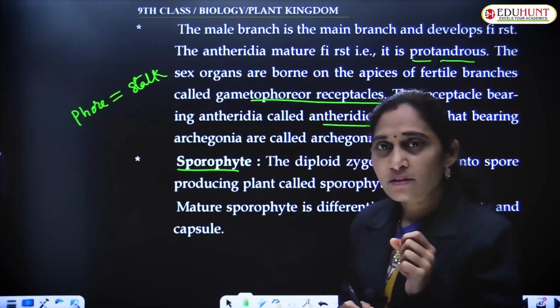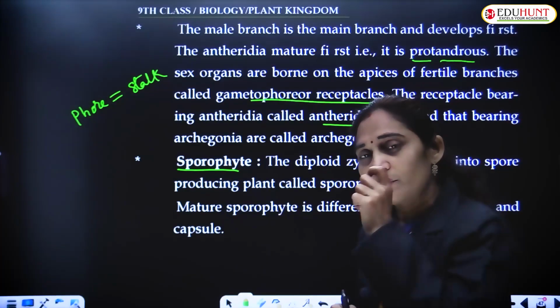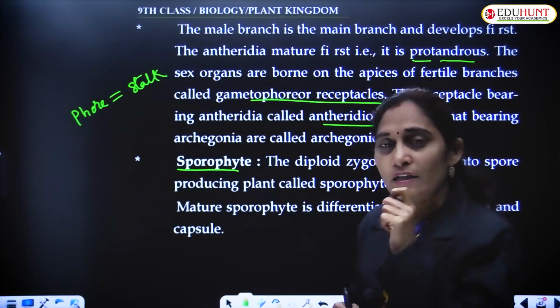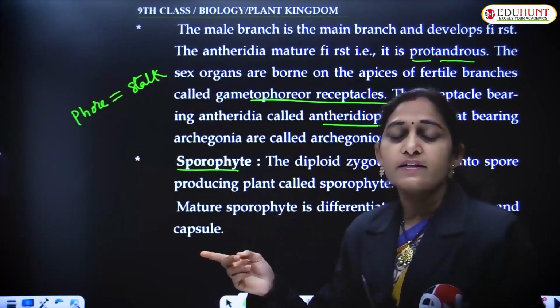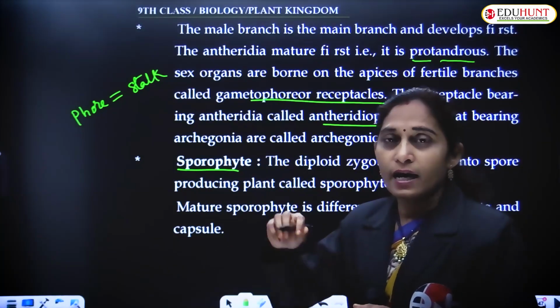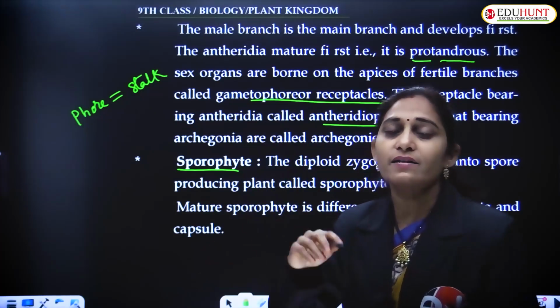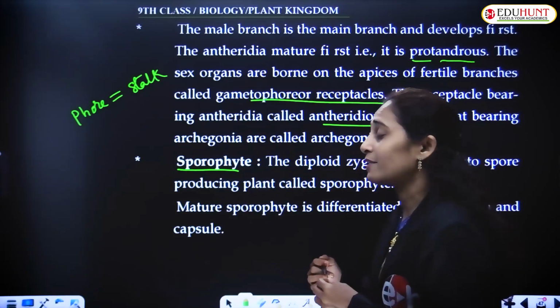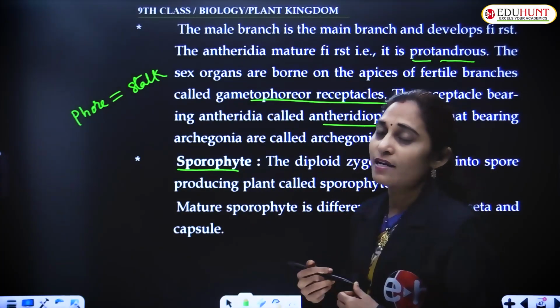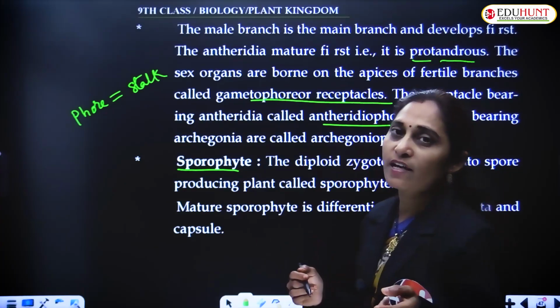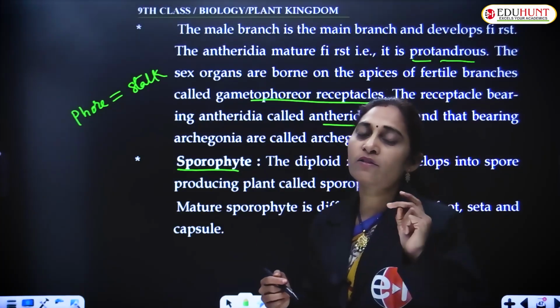One phase appears in the life cycle, and after that the second phase appears, and the second phase will give rise to the first one and the first to the second. Like that, an alternation of generation occurs, and the two phases of the life cycle,